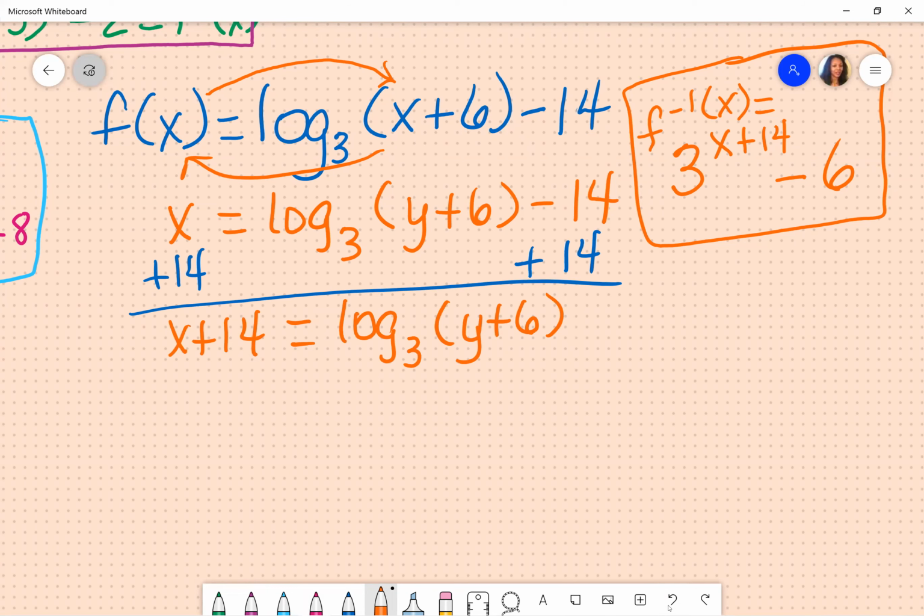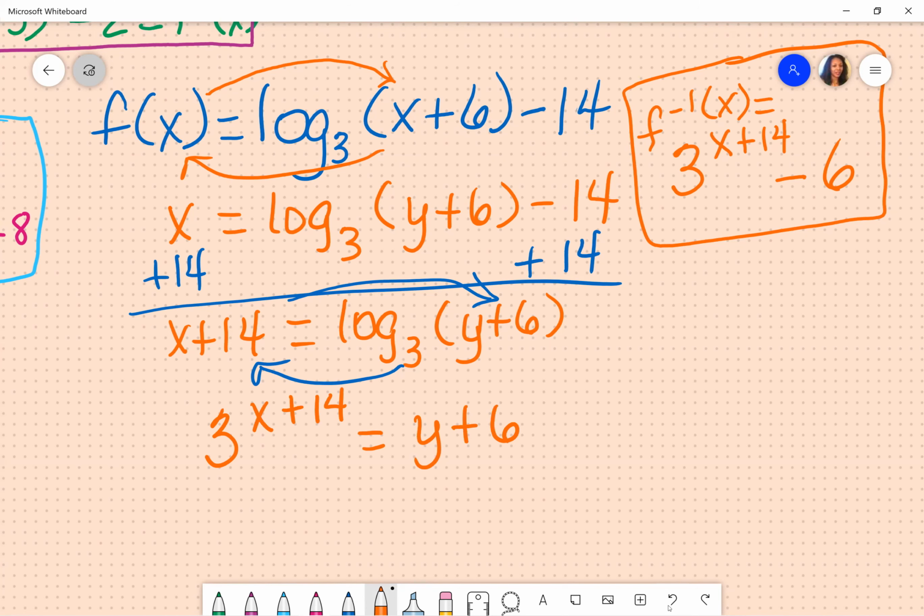I have to take the inverse, which is an exponent. So I am going to rewrite it and follow my arrows. My base is exactly the same. So it's going to be 3 raised to x plus 14, and it's set equal to the entire y plus 6.